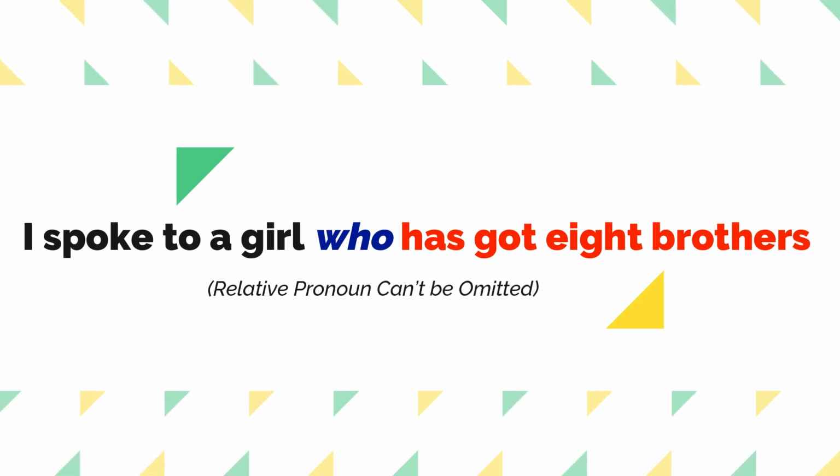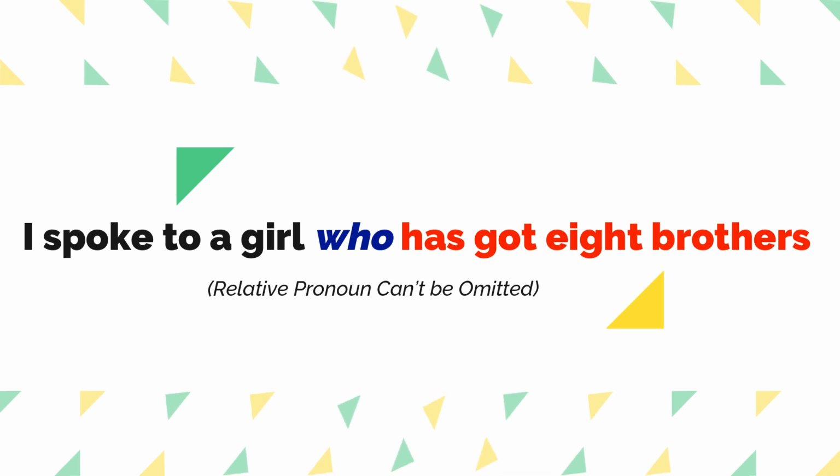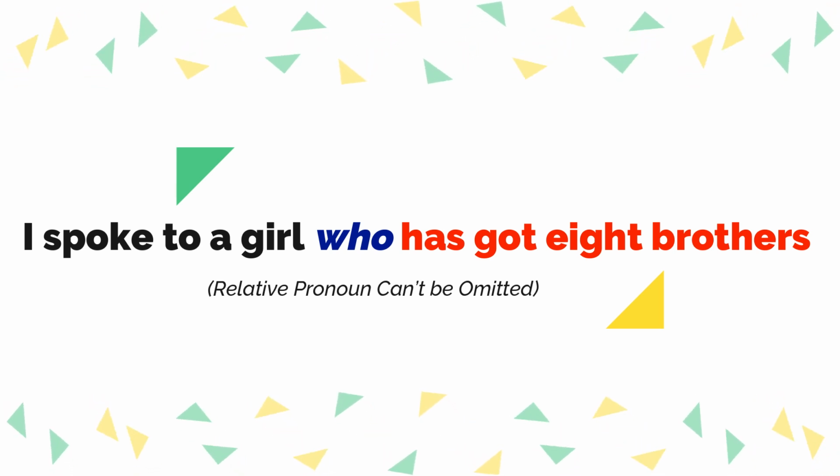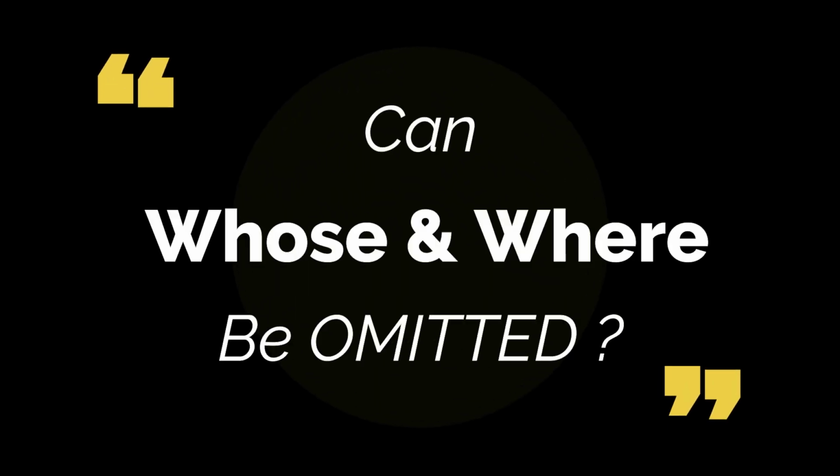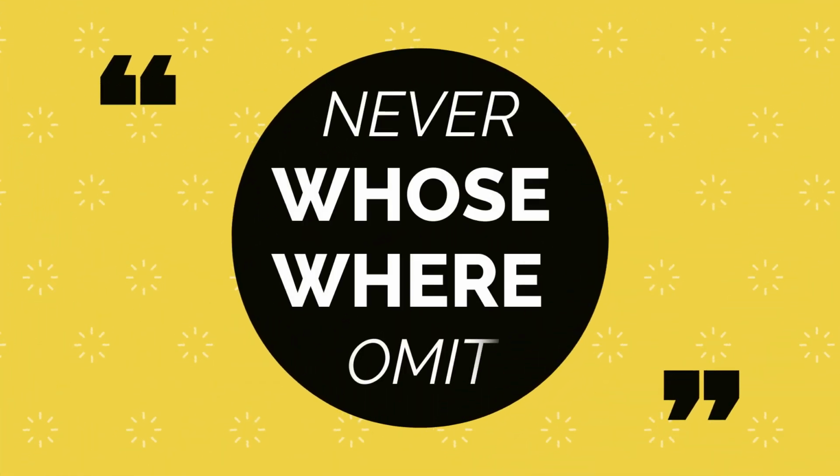And it is incorrect to say: I spoke to a girl has got 8 brothers. So we need the relative pronoun. We can never omit the relative pronouns whose and where.